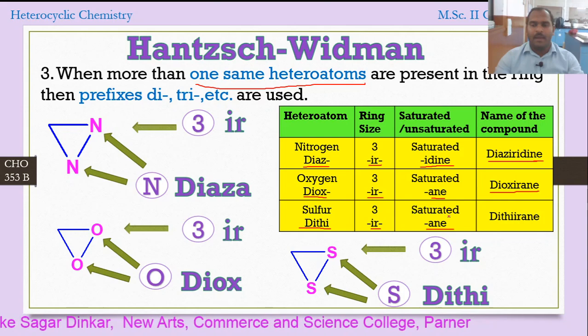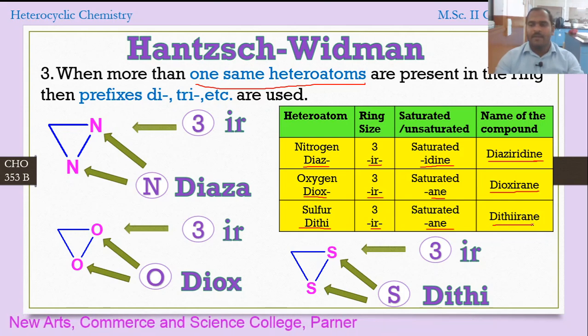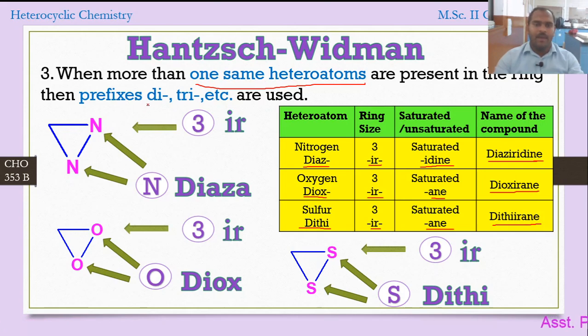Three-member, ir, saturated, ane. So the name of the compound is dithirane. So these three examples suggest that if there is one type of heteroatom repeated, then we have to use the prefixes di, tri, tetra, etc., depending upon the number of heteroatoms present.